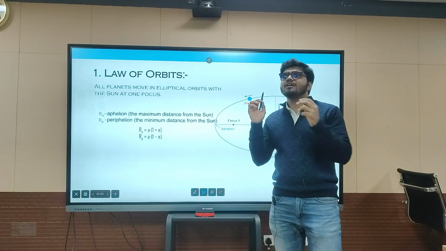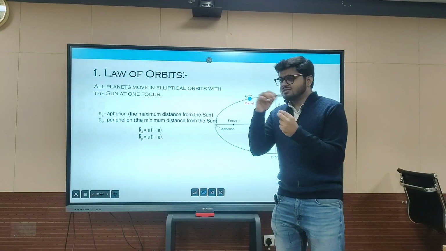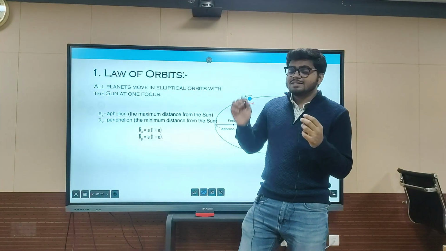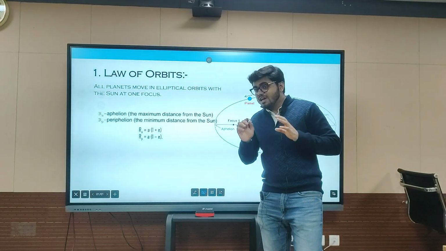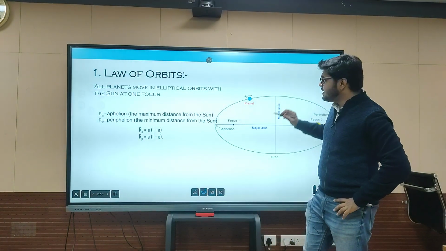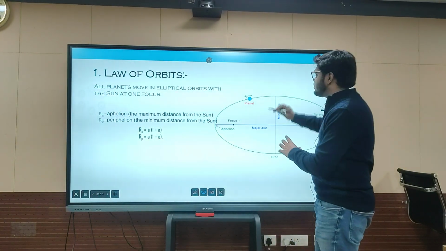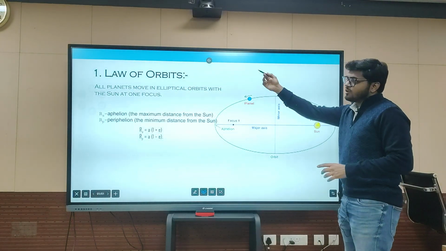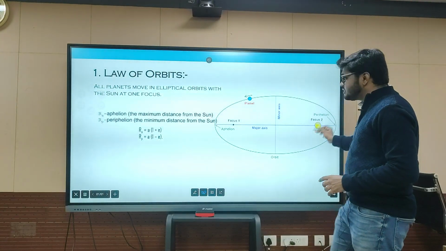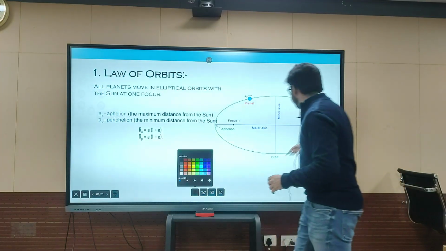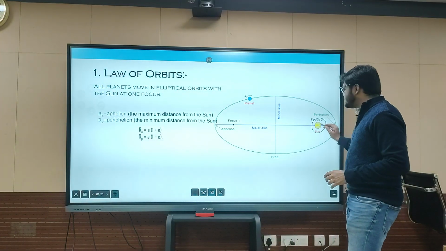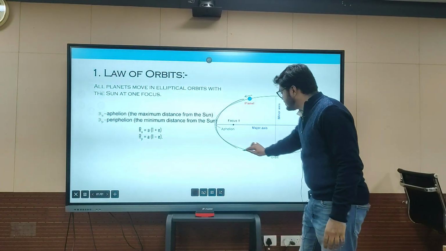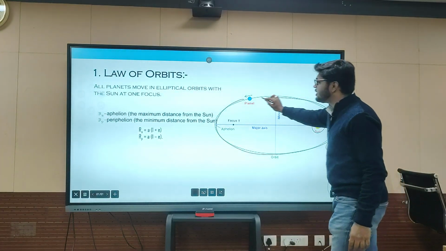Like we think the Earth is moving around the sun in a circular orbit. In our childhood we seem to think like this, but it is not happening. He said that the Earth is rotating in an elliptical orbit around the sun, and one of its foci has the sun. So this is our sun, which is present at one of the foci, and the Earth is revolving around this path, this green path, which is an elliptical path.